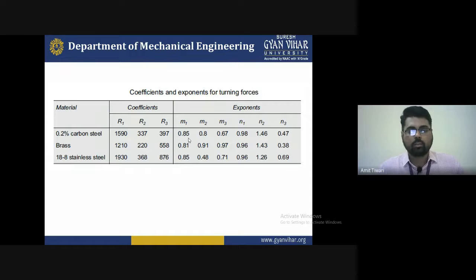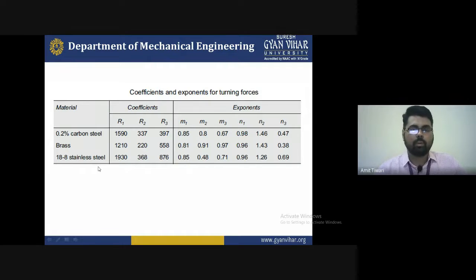So you compare the three materials: first 0.2% carbon steel, second brass, and third 18 stainless steel. And you can find the coefficients and exponents of each component.